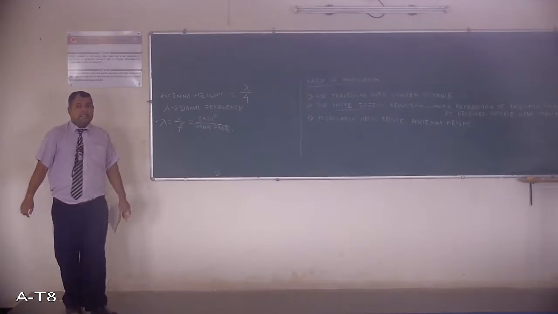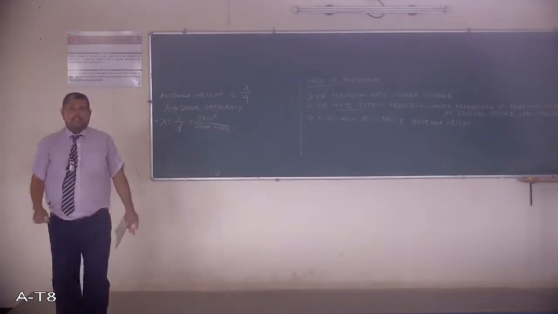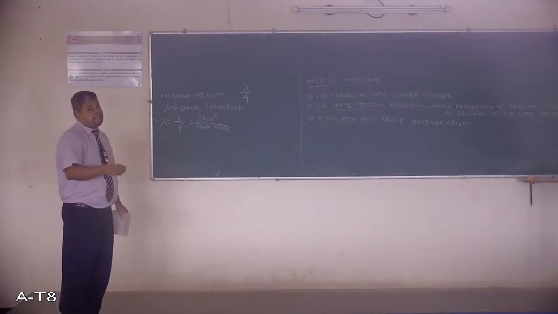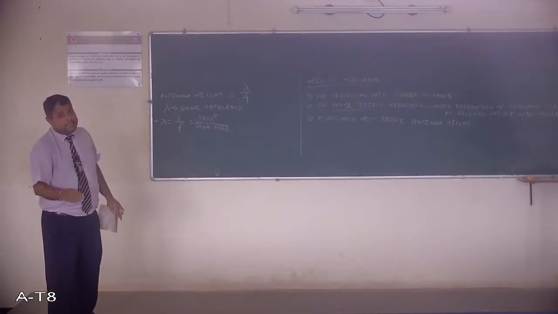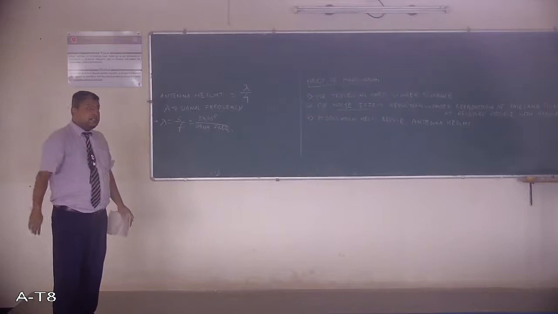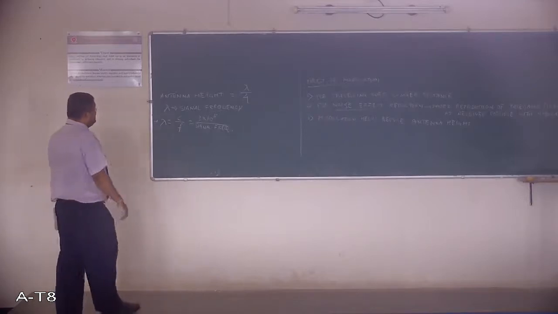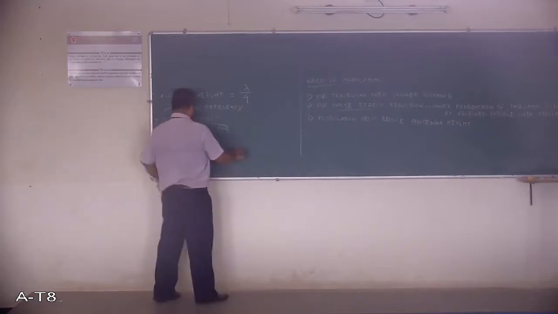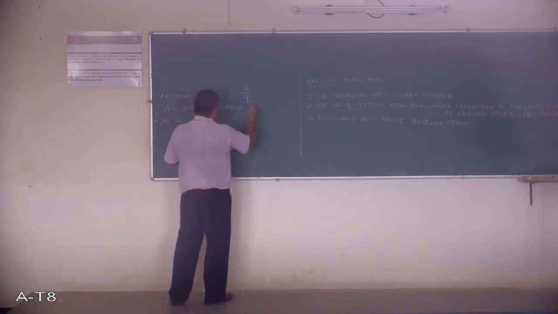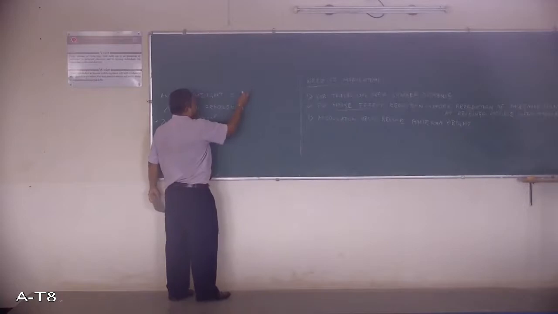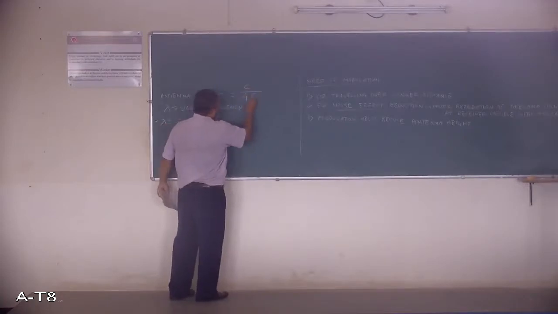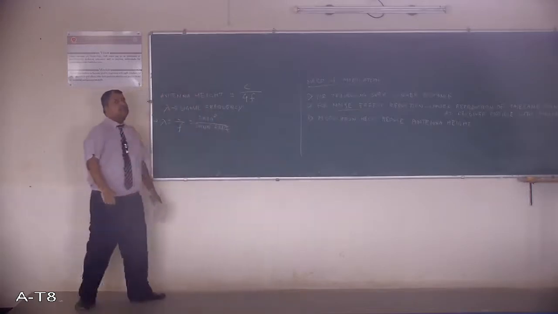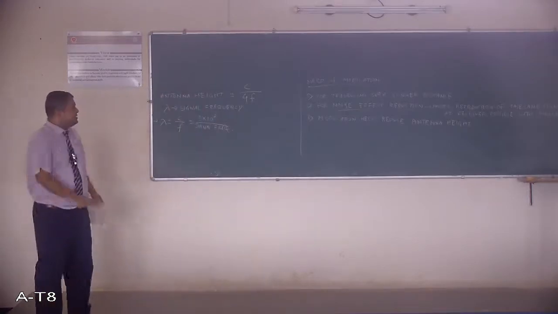Whenever I say that a signal has a certain frequency, it has a certain lambda. So what should the antenna height be if we want to transmit that signal to a longer distance? The formula I wrote is actually a little mistaken, so please correct it.